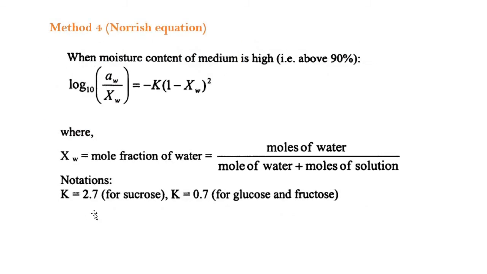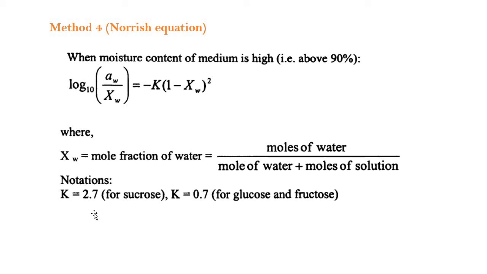Then method 4, that is the Norrish equation, used when the moisture content of the medium is high, that is above 90%. So log base 10 of Aw by Xw is equal to minus K into (1 minus Xw) whole square. So the Norrish equation is used when the moisture content is too high, above 90%.